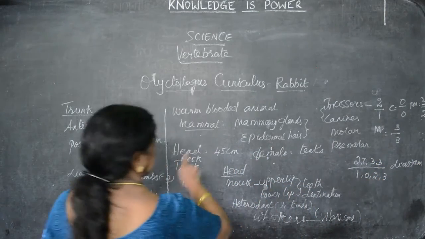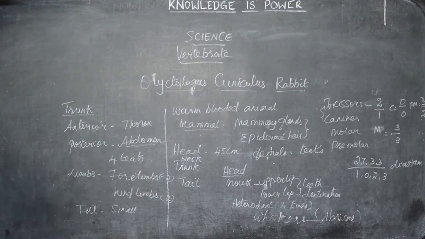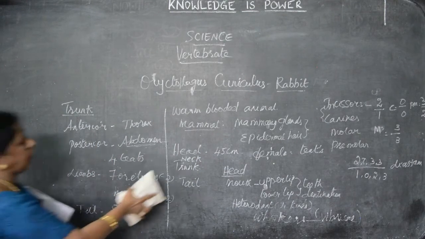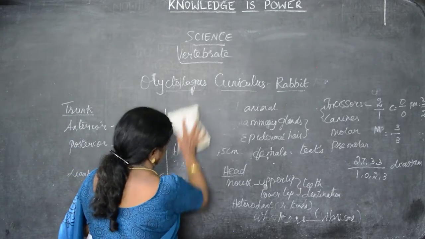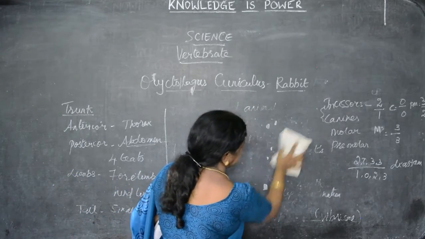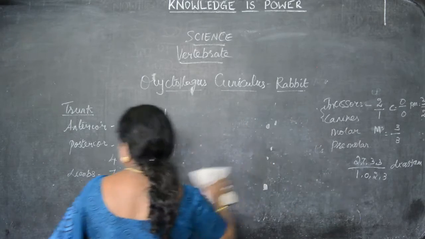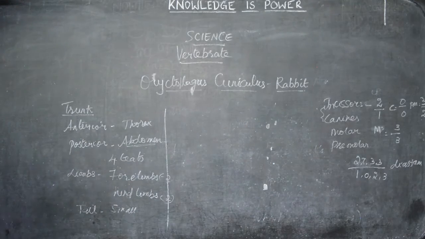The outer surface is covered by skin. The skin is otherwise known as integument. The entire body is covered by skin, but as science students you have to say integument.